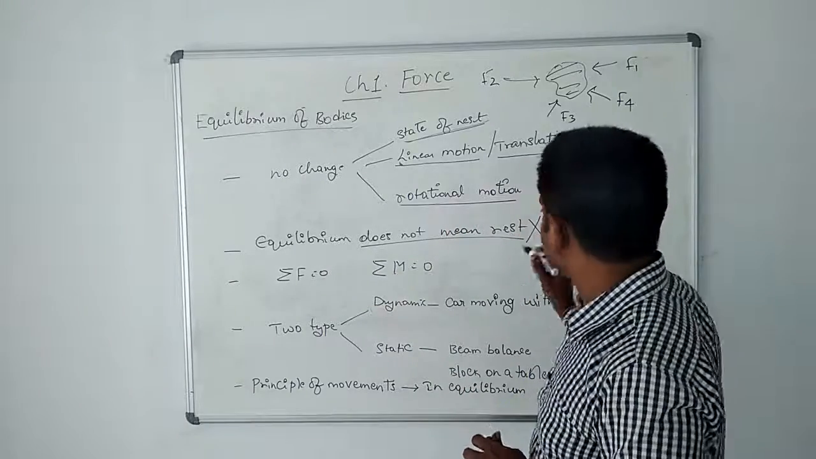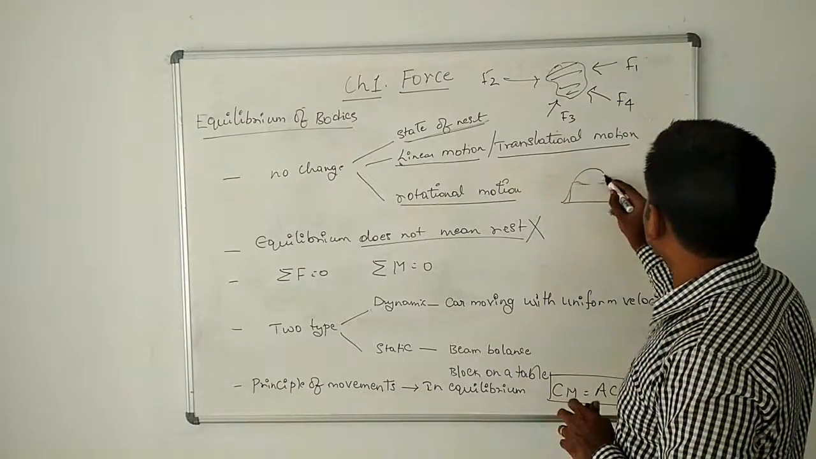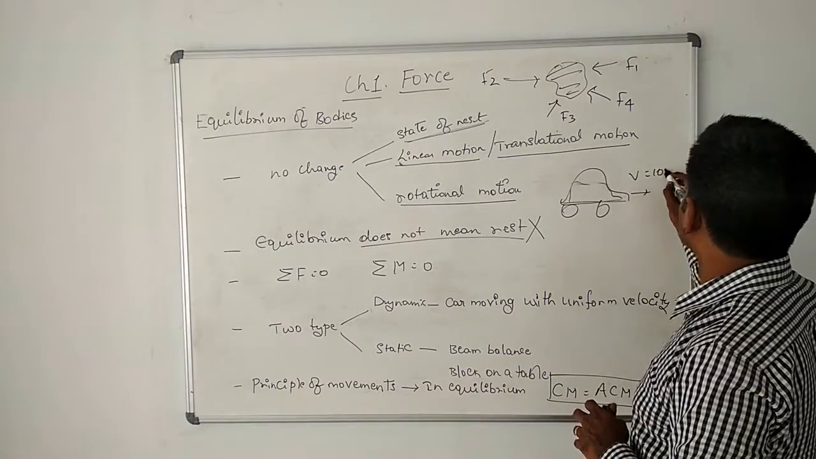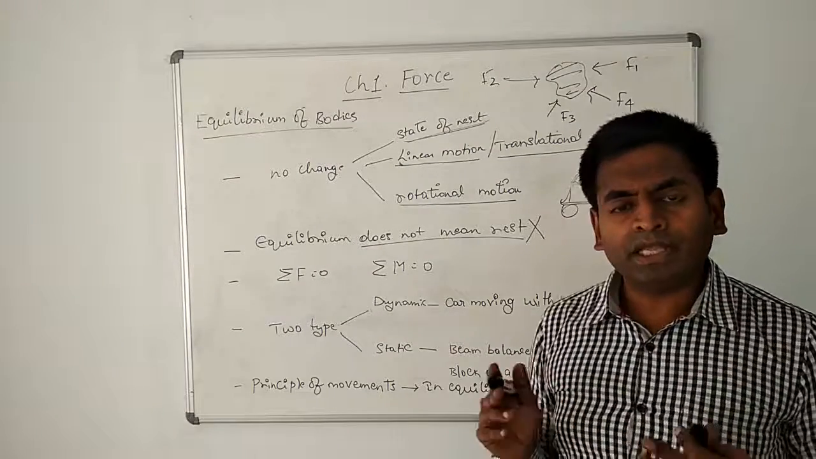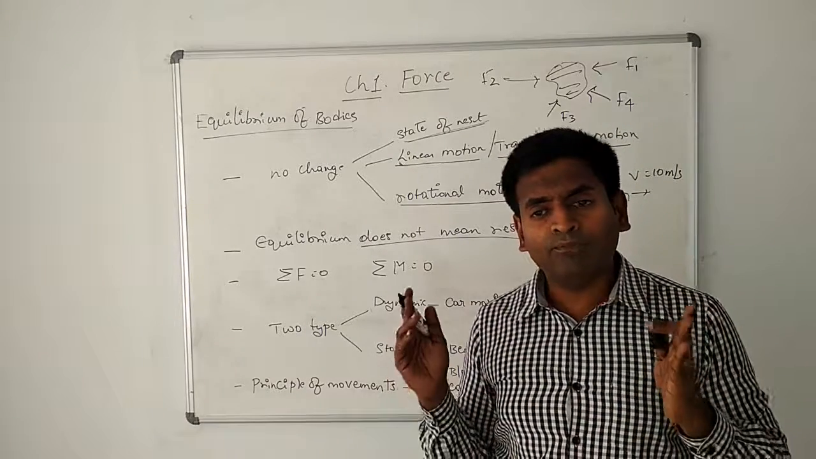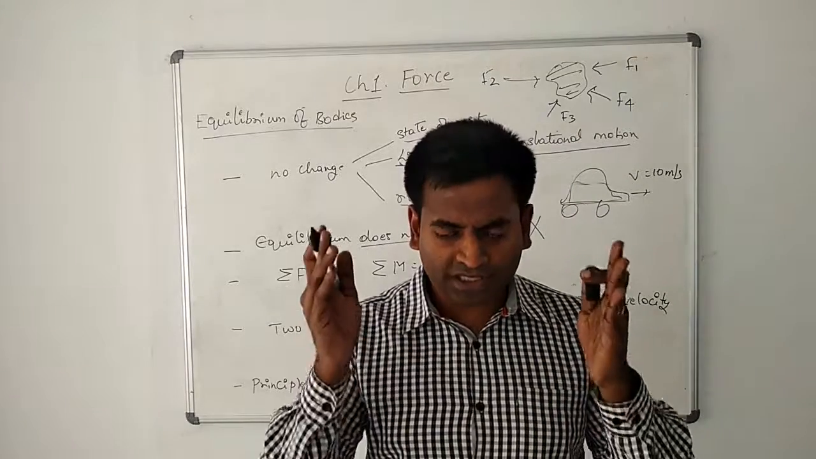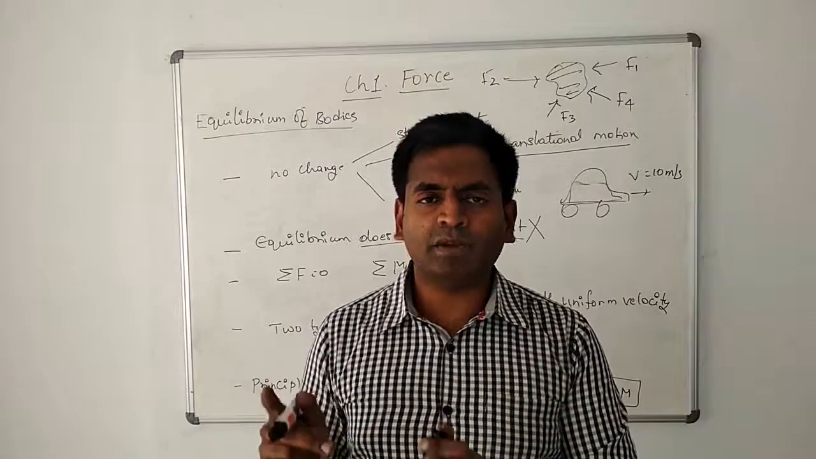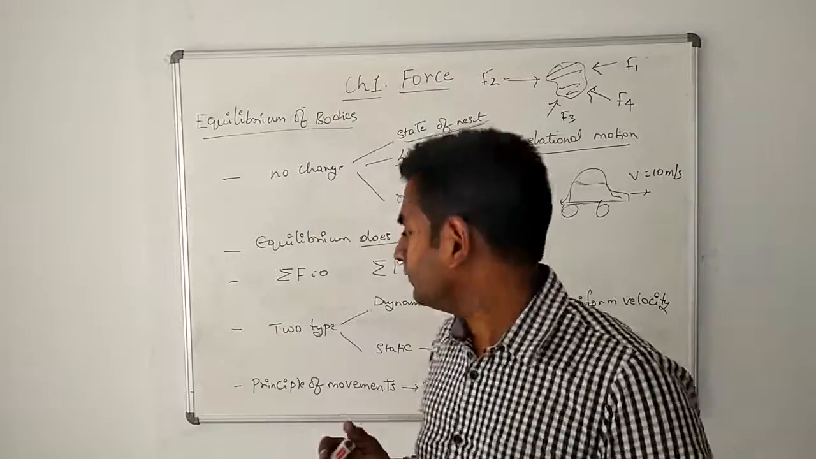For example, if I ask you a question, let's say there is a car moving on the road at a velocity of 10 meters per second, and I ask you if the car is in equilibrium, and you say the body is not in equilibrium, then that's wrong. A moving body can also be in equilibrium. Definitely a body which is at rest is in equilibrium, true, but it does not mean that a moving body is not in equilibrium. A moving body also can be in equilibrium.